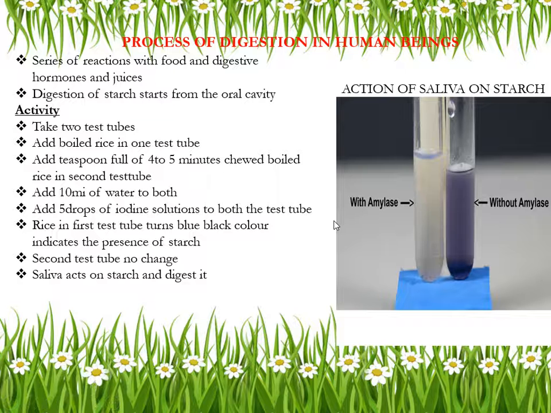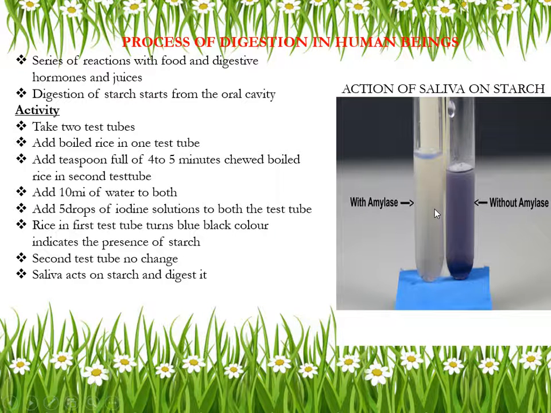Okay. See here, I'll tell you in short. Here I'm taking two test tubes. In the first test tube, which contains chewed boiled rice, just keep one teaspoon of boiled rice in your mouth and chew it four to five times, and that chewed rice you keep in this first test tube. And in the second test tube, you keep fresh boiled rice, which should not be chewed. Then in both test tubes, you add 10 ml of water and mix it well.